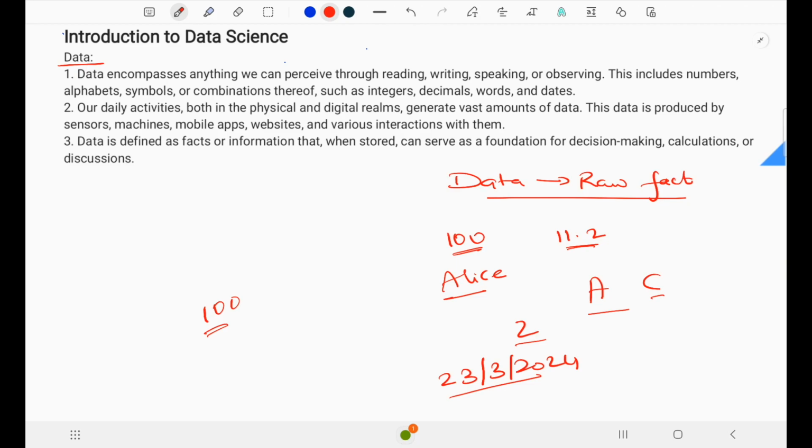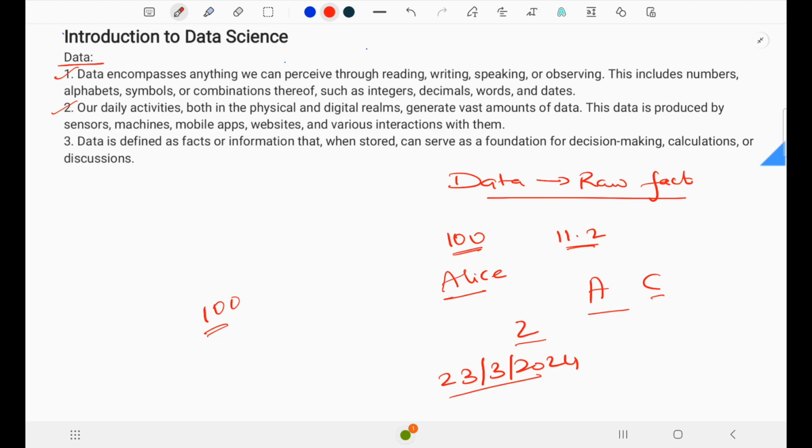Nearly every action we take in our daily lives generates data, be it in the physical world or the digital world. Either way, we just keep generating data. For example, sensors: we have a smartwatch.